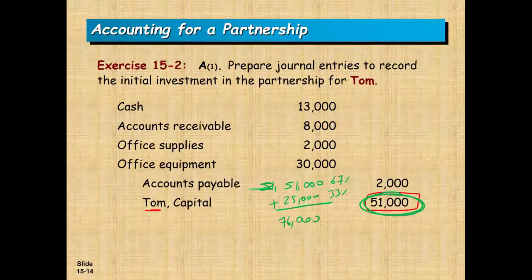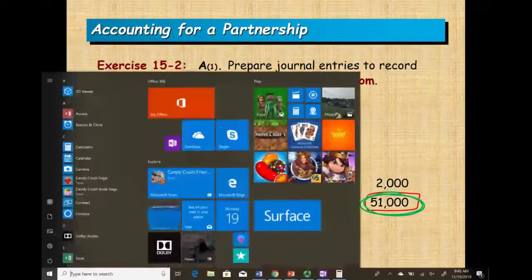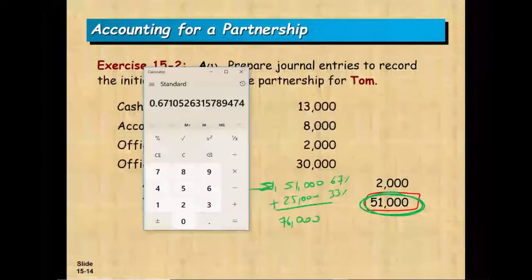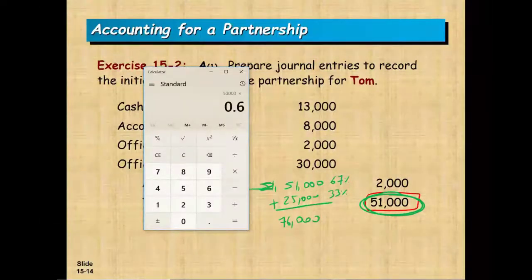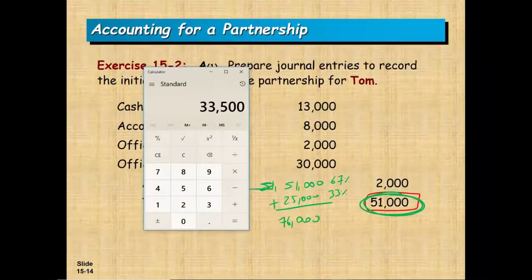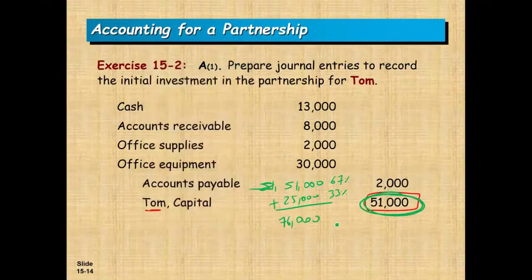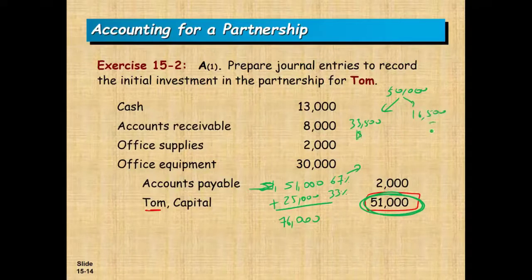Now, all we have to do is take the 50,000, multiplied by 0.67, and we're going to allocate approximately 33,500. Now it's rounding, but I'm just going to say 33,500 goes to Tom, and the remainder, which is 16,500, goes to Julie. So again, of the 50,000, we're going to allocate 67%. We said 33,500 and 16,500. So this is how we allocate the dollar amount.